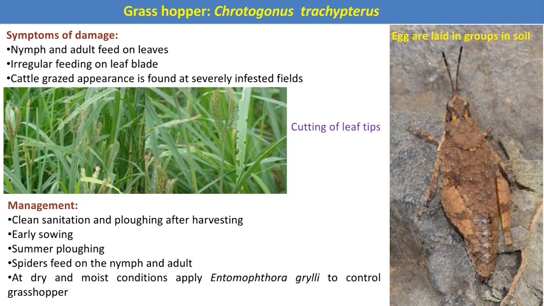Then early sowing is also one of the best techniques to reduce the infestation of the grasshoppers. Then summer plowing, because here the egg laying occurs inside the soil, and due to the summer plowing the egg pods of the grasshopper will be destroyed. The spider is also one of the effective natural enemies. The spider attacks or feeds on the nymphs of the grasshoppers. Then if you go for biological control, Entomophthora grylli is one of the most used biological agents to control the grasshopper in field condition.